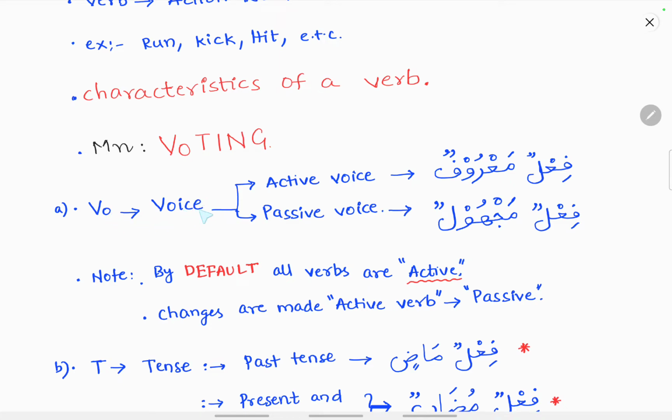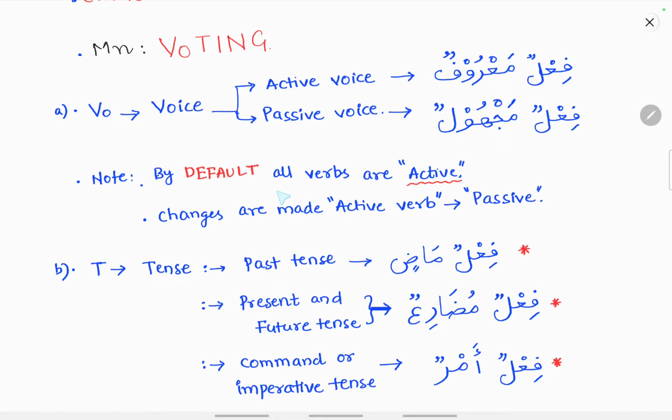Coming to voice, the verbs are divided into active voice and passive voice. Active voice is known as fi'lun ma'rufun, and passive voice is known as fi'lun majhulun. Note, by default all the verbs are active. Some changes are made in the active verb to make it a passive verb.